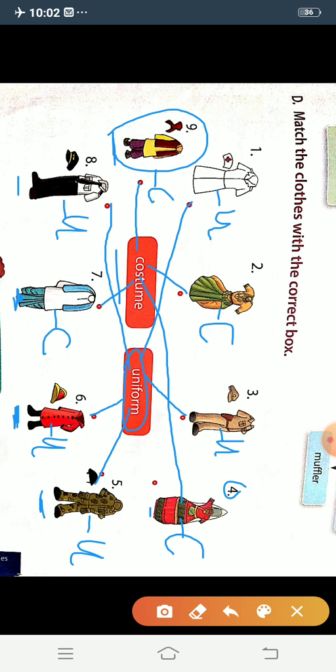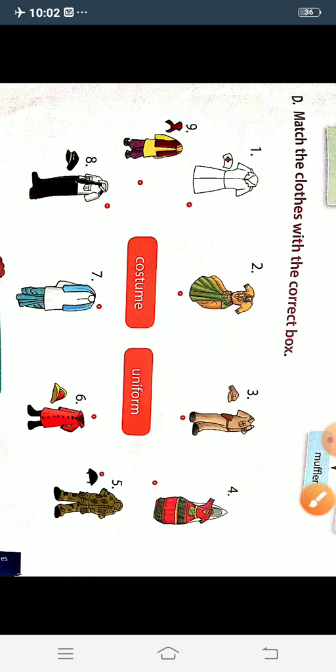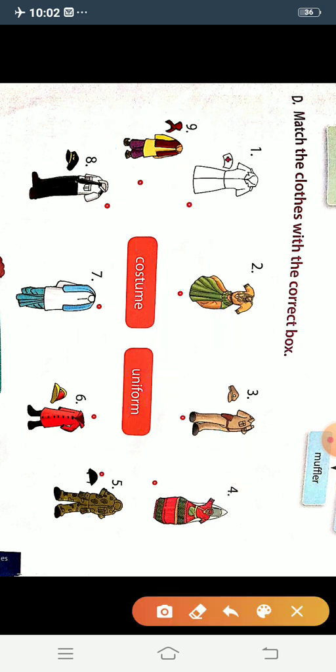Now students, do you understand what is uniform and what is costume? See, we will see it again in a different way. What is this? This is a dress of a nurse. So this is uniform. What is this? Dancer dress. So it is costume.